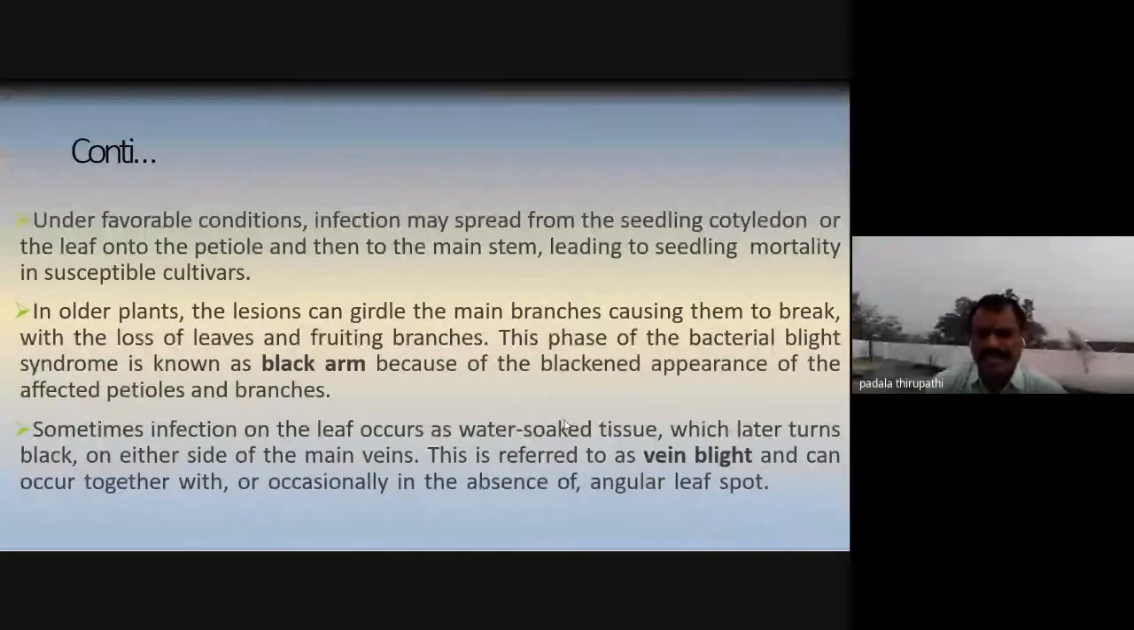Okay, then sometimes infection on a leaf occurs as water-soaked tissue, which later turns black on either side of the main veins. This is referred to as vein blight, and can occur together with or occasionally in the absence of angular leaf spot. Here, the vein blight is observed as water-soaked tissue, which later turns black on either side of the veins. In the leaf, we observe the main veins, the midvein, along with the lateral veins. The vein blight we observe in this disease.